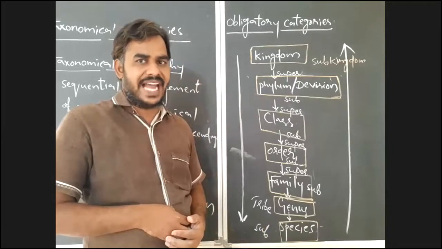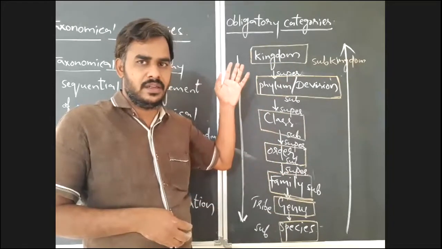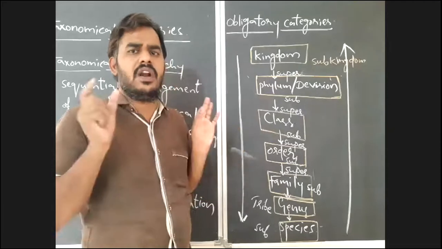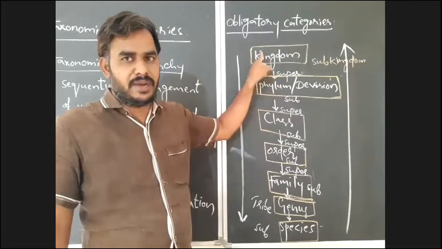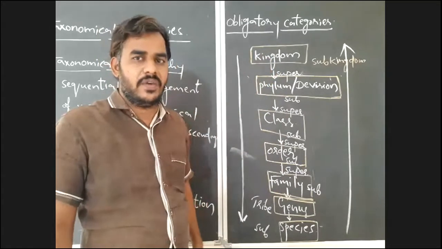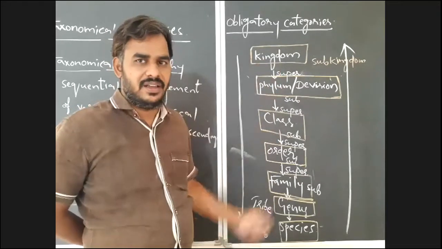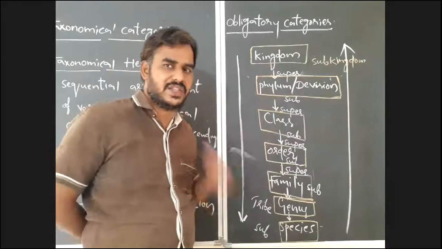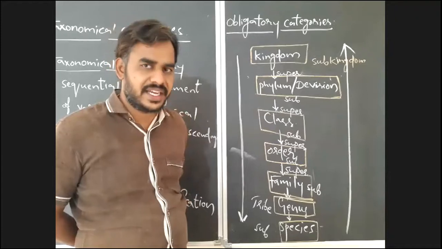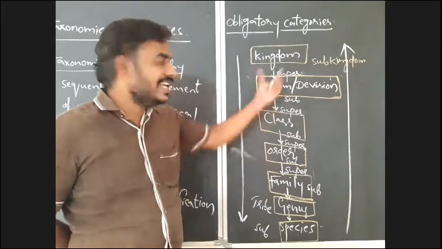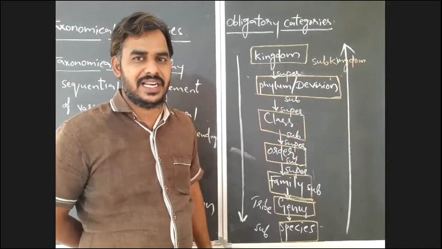Each of these is a taxon, as I already told you. So in which taxon will you notice the most organisms? Kingdom. So from kingdom to species, how is the number of organisms? From kingdom to species, the number of organisms decreases, but the relationship between organisms increases.